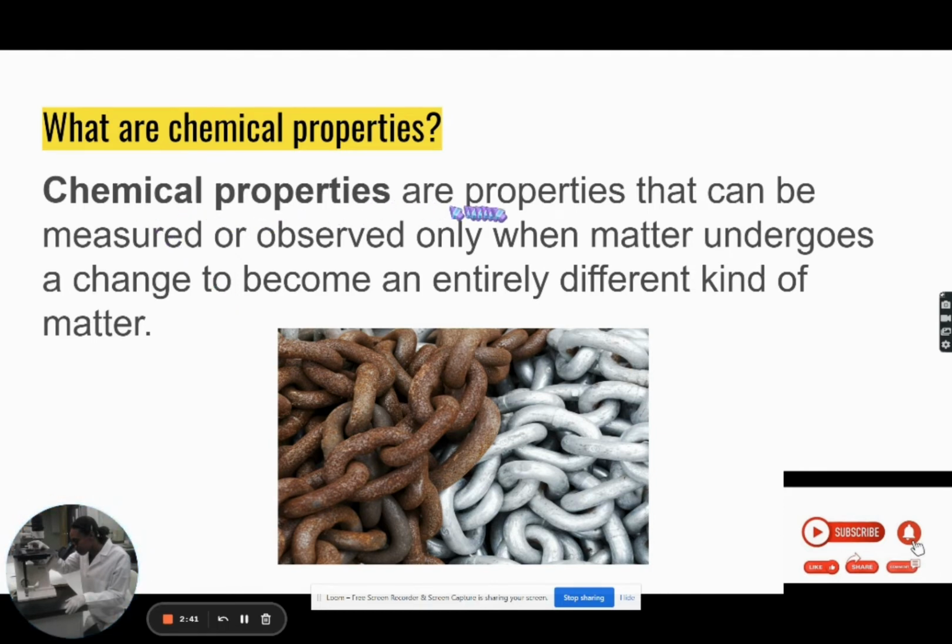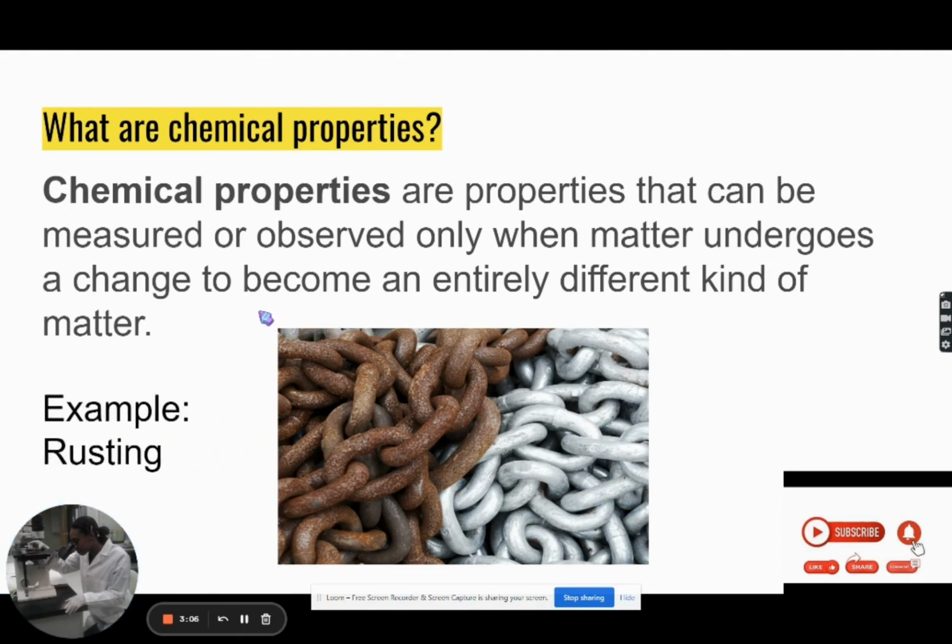So let's go through that again. Chemical properties are properties that can be measured or observed only when matter undergoes a change to become an entirely different kind of matter. So in essence, this is one example here in the picture of chemical property, and it's called rusting.